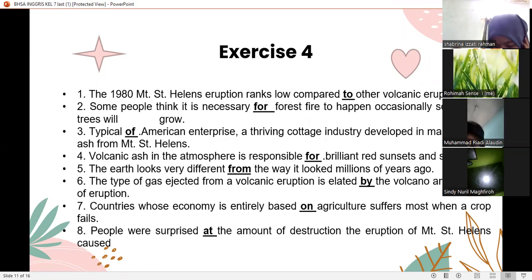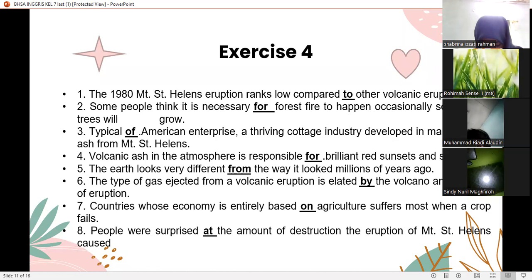Number 3, typical of American enterprise, a driving contact industry developed in marketing the ash from Mount St. Helens. Number 4, volcanic ash in the atmosphere is responsible for brilliant red sunsets and sunrises. Number 5, the Earth looks very different from the way it looked millions of years ago.